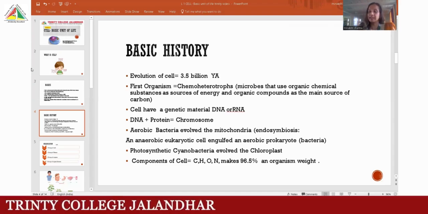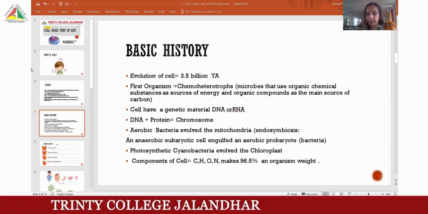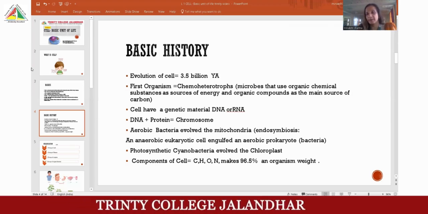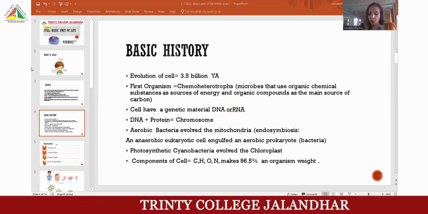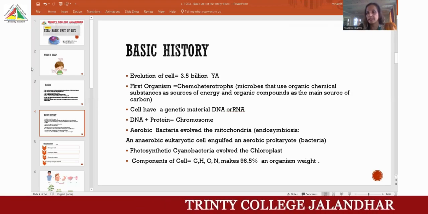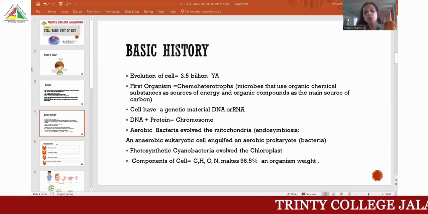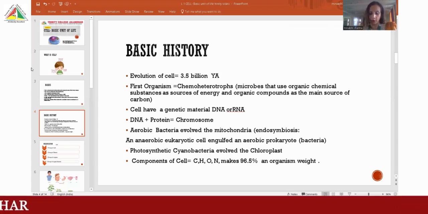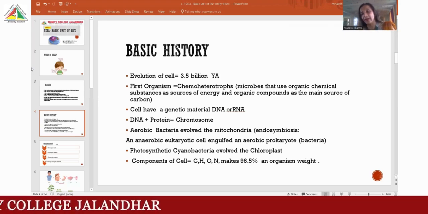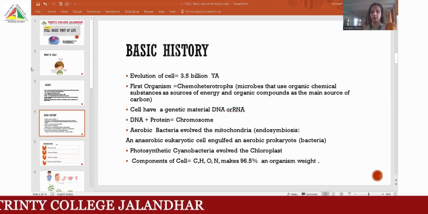Next is the bacteria. Sometimes it is aerobic bacteria or sometimes anaerobic bacteria. Aerobic bacteria live in the presence of oxygen, and anaerobic bacteria live in the absence of oxygen. So aerobic bacteria evolve the mitochondria, means हमारे पहले तो prokaryotes आए थे, then after there are eukaryotes. When we are talking about the prokaryotes, means पहले वाले organism, and when we are talking about the eukaryotes, means कि they are modified and they evolved from the prokaryotes.